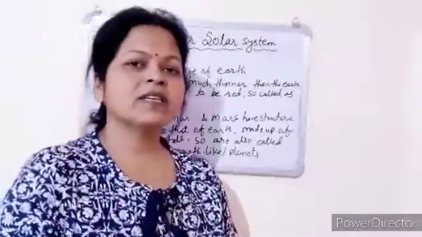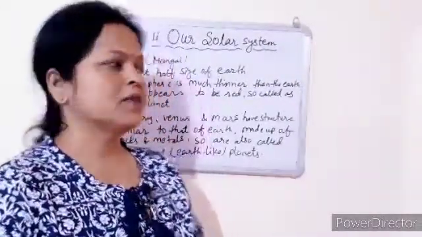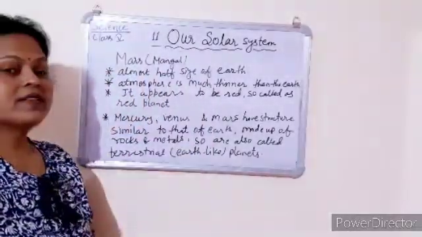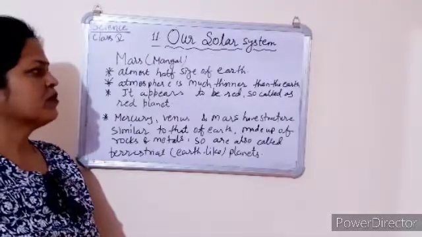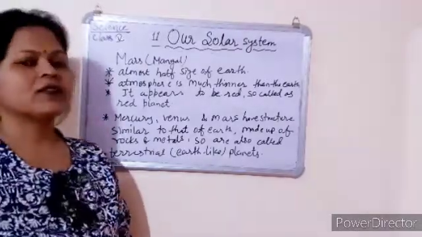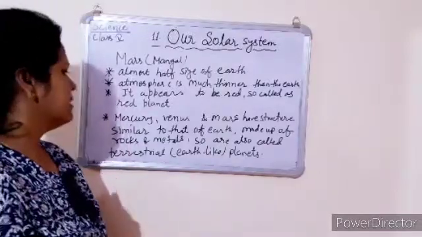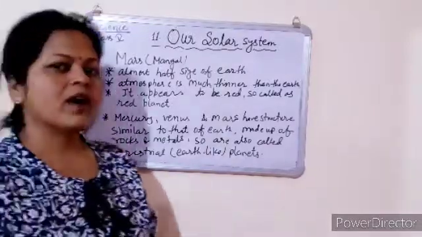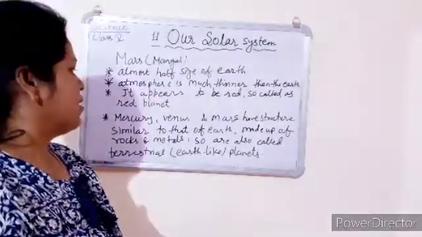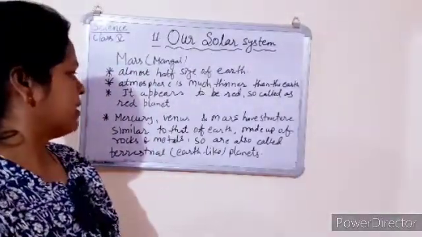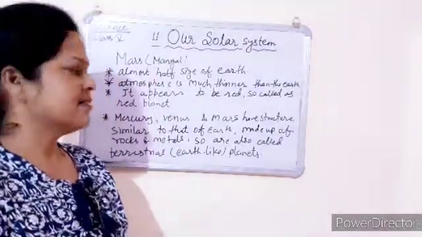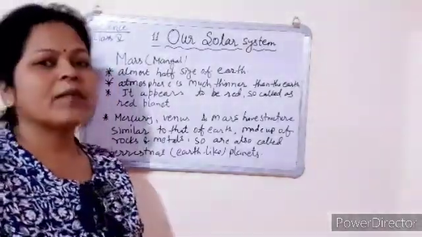Now my dear students, the next member of the solar system is Mars, that is Mangal. It is almost half the size of the Earth, and its atmosphere is much thinner than Earth's. It appears red, so it is called the red planet. And Mercury, Venus and Mars are alike Earth, and they are made up of rock and metals, so they are also called terrestrial, meaning Earth-like planets.